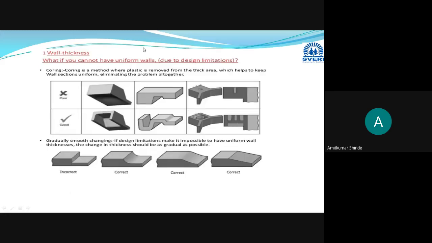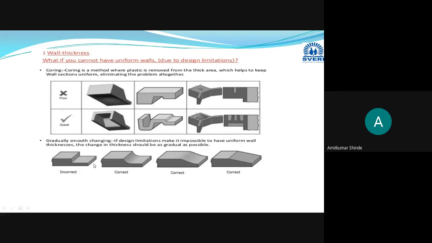So these are some modified designs. Some good designs and some poor designs I have collected here. Instead of manufacturing the thick sections, this is the thinner part and this is the thick section. Instead of manufacturing this, you should go for the modification here. Whenever a component is having some thick portions and thin portions, try to convert it into a more uniform thickness part. These are some wrong designs. You can modify them into good designs in this way.